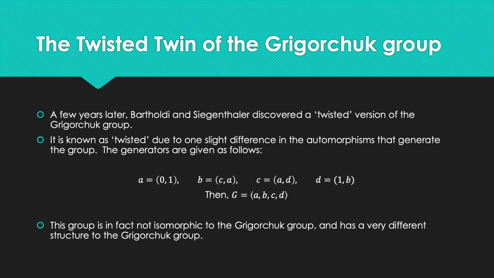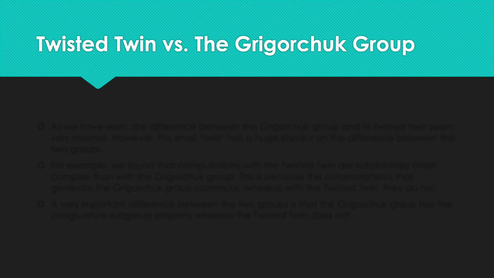They're actually different, which doesn't sound like much of a point, but it is quite unexpected to the group theorist, as usually with groups of such a similar nature, one would expect them to be structurally identical, which is what isomorphic means, but it's actually been shown that they're not. So now we'll look at just a bit of a comparison between the 2 groups.